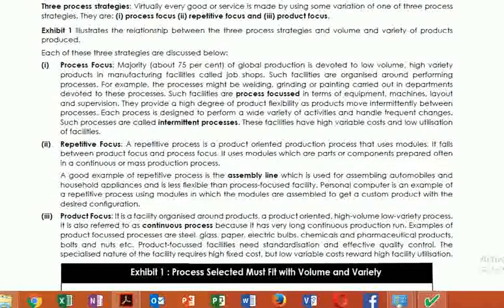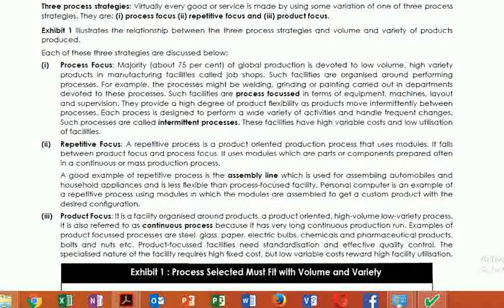Firstly, we have to understand the meaning of the term focus. Focus, if we go by the meaning of the word, simply means to give all your attention to something. It means that we are concentrating on one particular aspect. So as far as process focus goes, we are trying to give attention to the process aspect which is used for converting the raw material to finished goods.